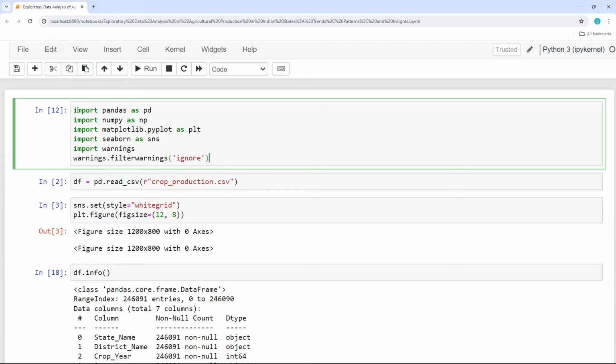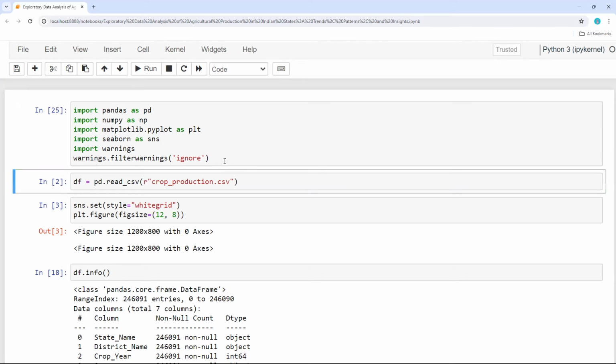First I have imported all the required libraries: pandas, numpy, and also I want visualization tools, matplotlib and seaborn. And also I don't want to see any warnings in my Jupyter notebook, so that is the reason why I imported warnings. So let me run this. I'm able to import all the required libraries.